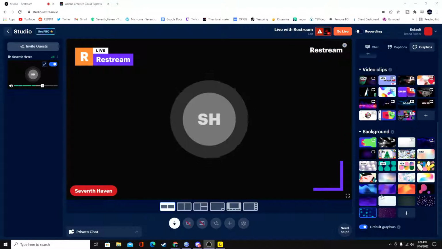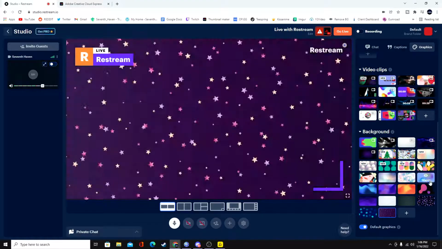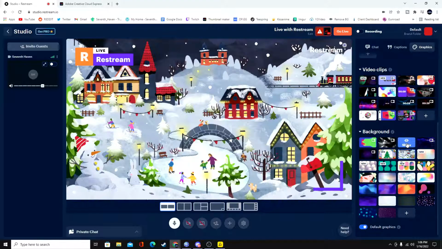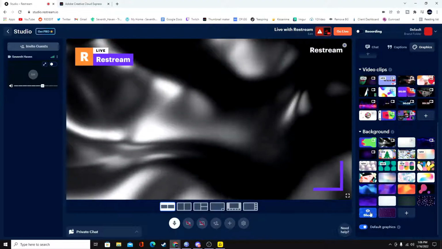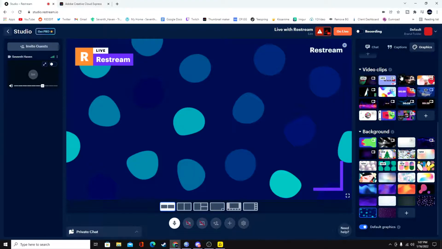They do have a couple backgrounds here that they will show. Remember, this is supposed to be the camera view. And if you want to see the backgrounds or anything, you do have to remove yourself from the stream, and then it will show you the various backgrounds that they have. That's a pretty cool feature because you don't have to go and fetch one yourself. So that's pretty dope. But overall, guys, I think that's about it for this video.